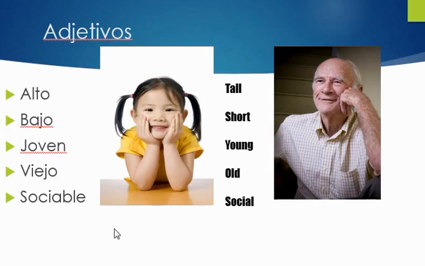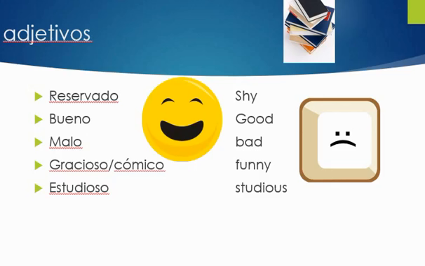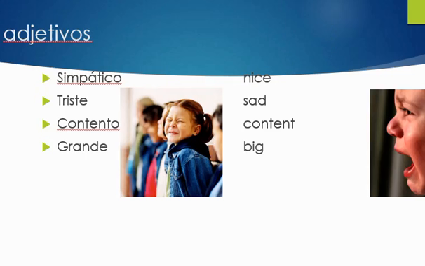And then social, or sociable, sociable. That one, because it ends with an E, cannot change its ending to match male or female, but you can add an S if it's a group of social people, sociables. Other adjectives, shy, reservado, and this is a cognate word for the word reserved, good and bad, bueno and malo, funny, depending where you're from, gracioso is a word that you use in Spain, cómico is more Latin American, and then studious, estudioso. You've got nice, simpático, sad, triste, content, contento,